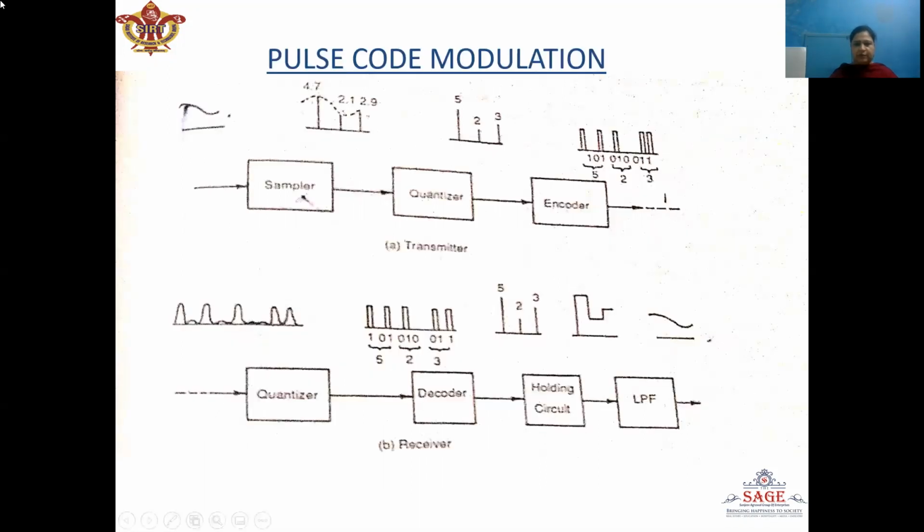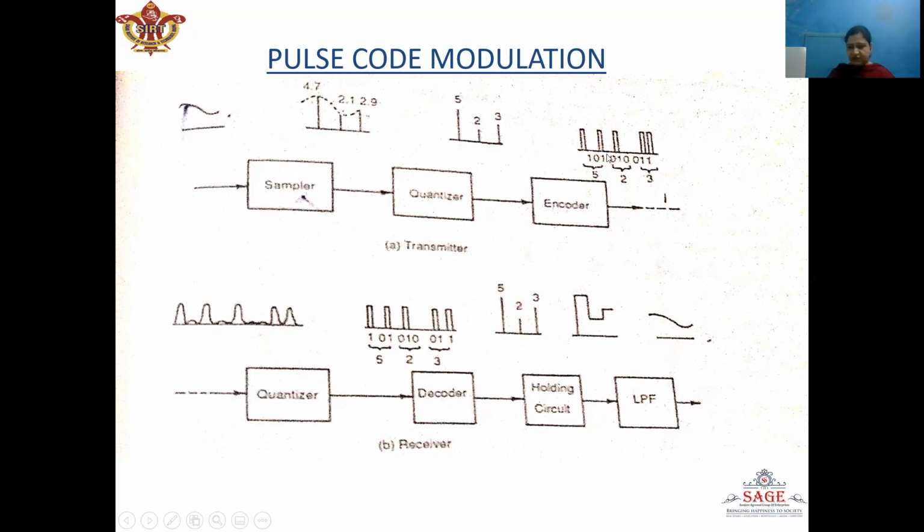Now, we will see the block diagram of the pulse code modulation. In this figure, we can see the transmitter as well as the receiver section of the pulse code modulation. Now here in this figure, we can see in the transmitter, the first block is the sampler, then it is followed by the quantizer and then we have the encoder block. First, the baseband signal, which is our message signal, is sampled at the Nyquist rate. Then the sample values are quantized and the encoder encodes these quantized pulses into bits.